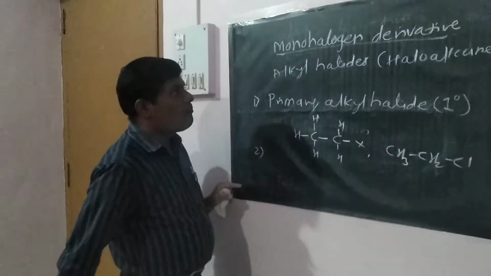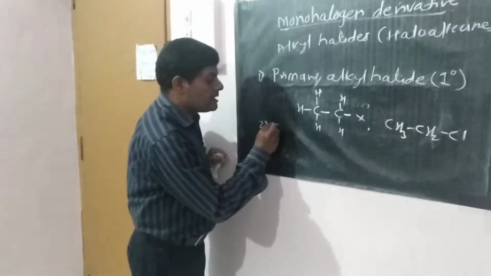The second class of monohalogen derivative is the secondary alkyl halides.